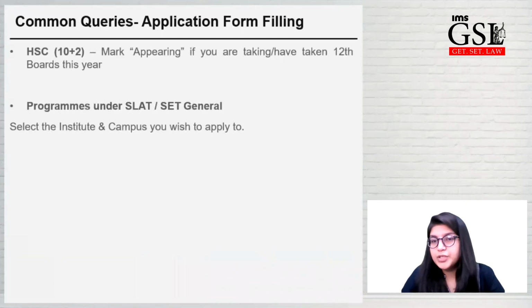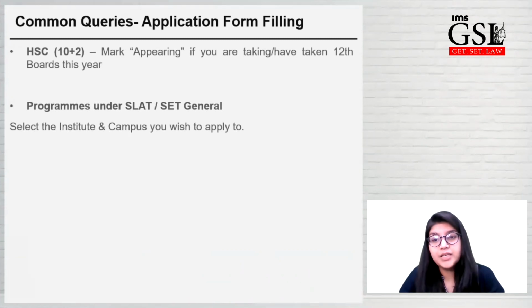So for students who are appearing in 2021 for their 12th grade, I'm mentioning it again, you do not have to worry. You can still apply to all these entrance exams by marking the appearing option in your form.